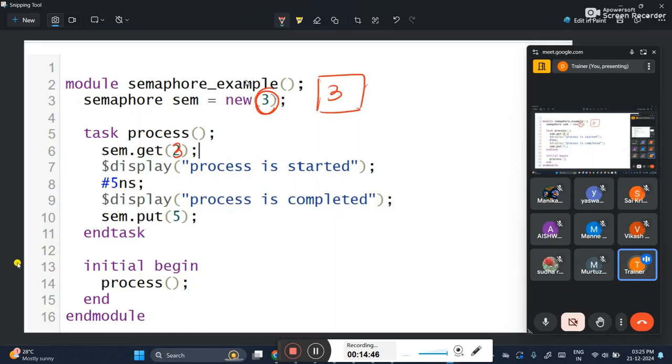Okay, so you should take three keys. You will be able to print these two statements. Okay, it will print. After that, when you are putting back, actually you have taken three keys. You have done your work. Okay, work is done, communication is done.